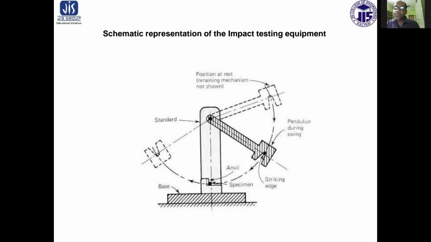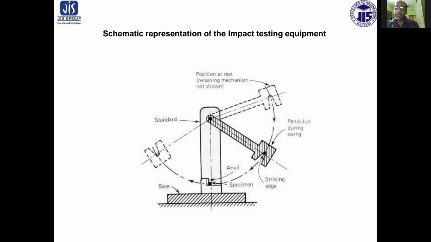Here a pendulum is fixed at some height, positioned much higher than the specimen, so it gains some potential energy.